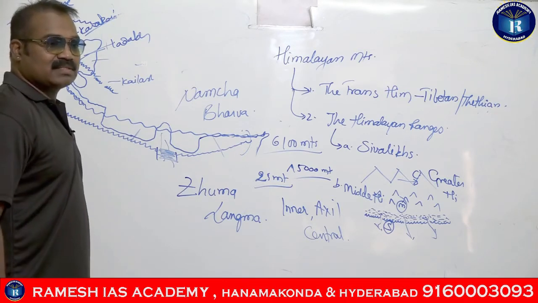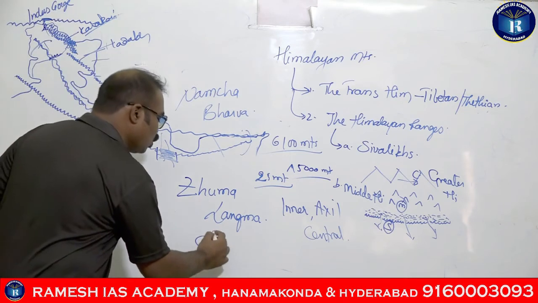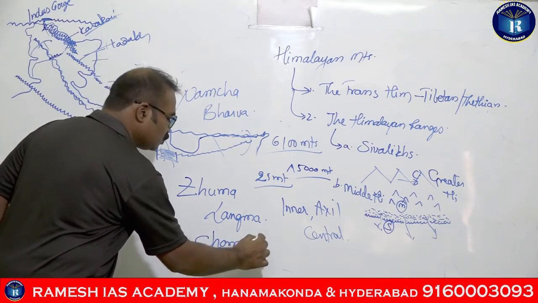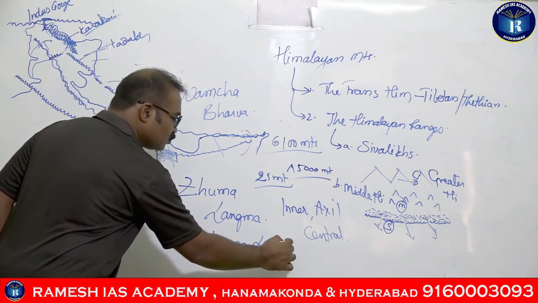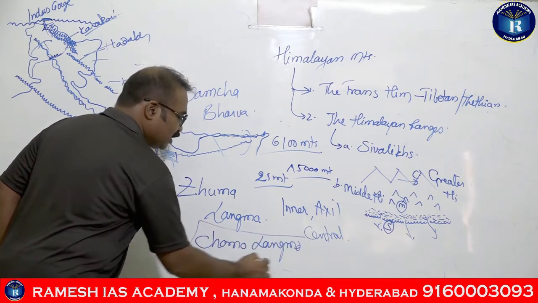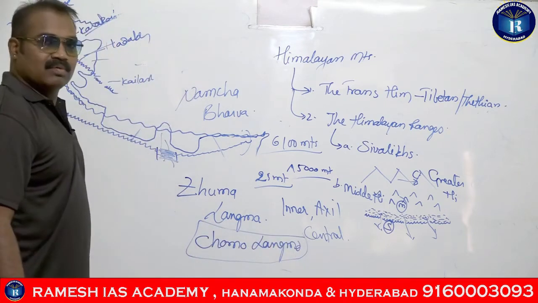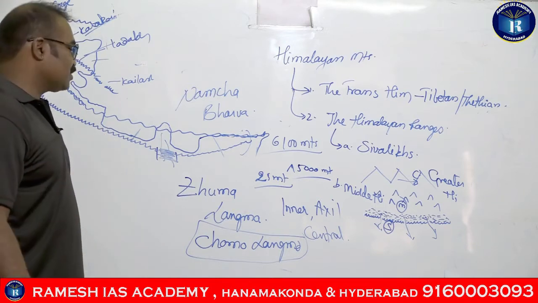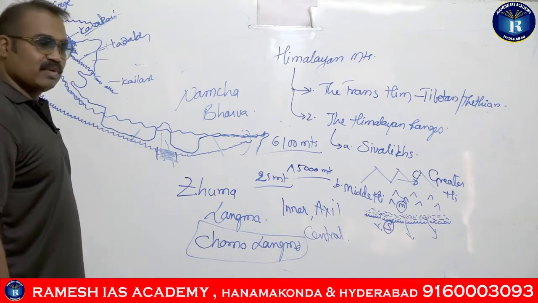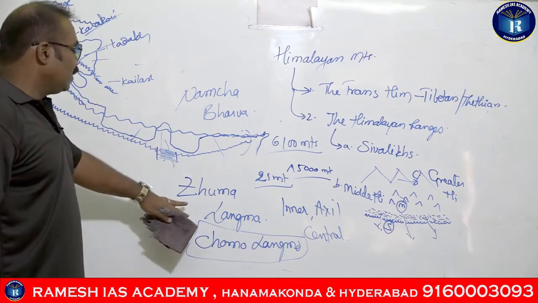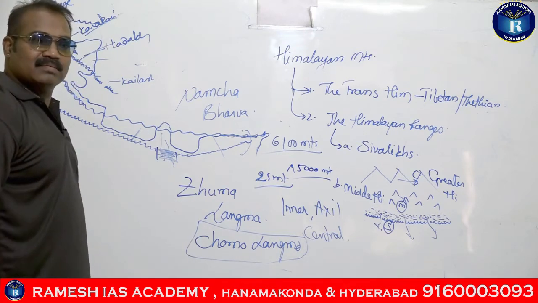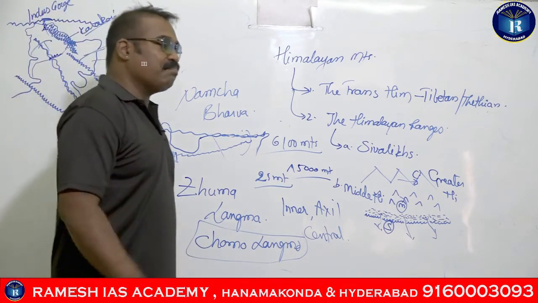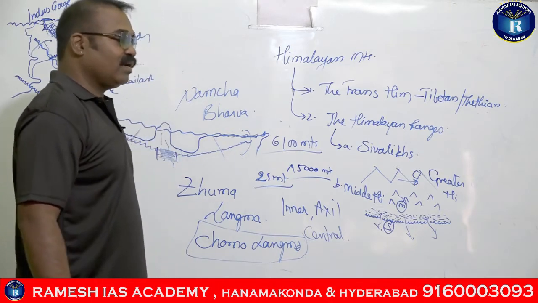And all these names have dominated the original name of Mount Everest, guys, which was given by the Tibetans. It is called Chomolangma. Tibetans used to call it Chomolangma, but that word is slowly fading off, because the Chinese have overtaken Tibet and they are calling it Zhumulangma. So this is related to Mount Everest. Right?